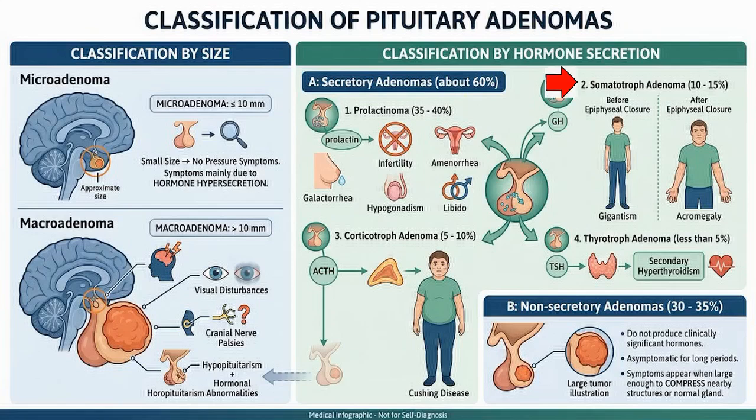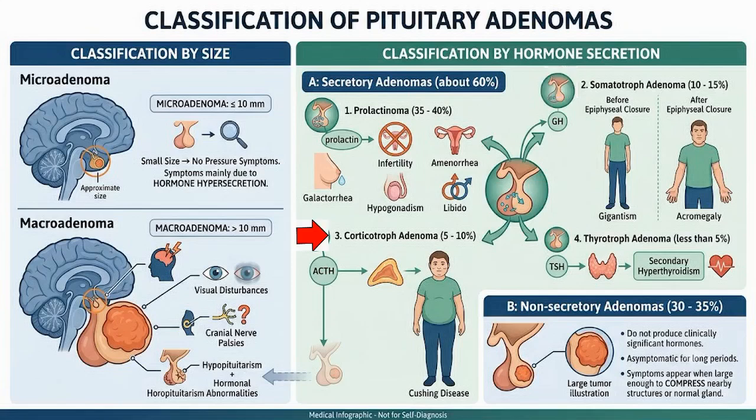2. Somatotroph adenoma, 10 to 15%. These tumors secrete growth hormone, GH. Clinical manifestations depend on age. Before epiphyseal closure, it will lead to gigantism. After epiphyseal closure, it will lead to acromegaly.